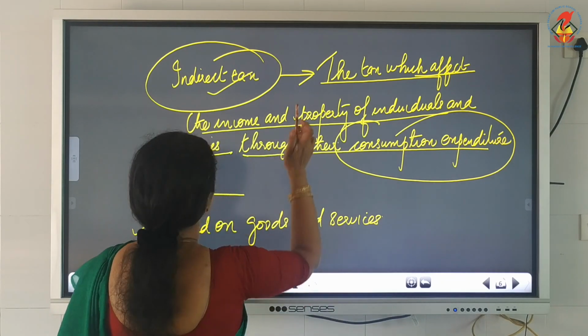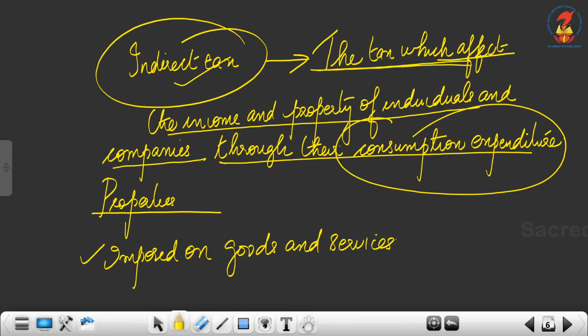Now, indirect tax means the tax which affects the income and property of individuals. This tax is not paid on income and property. You have to be very careful. This tax will affect. That is the main point here.